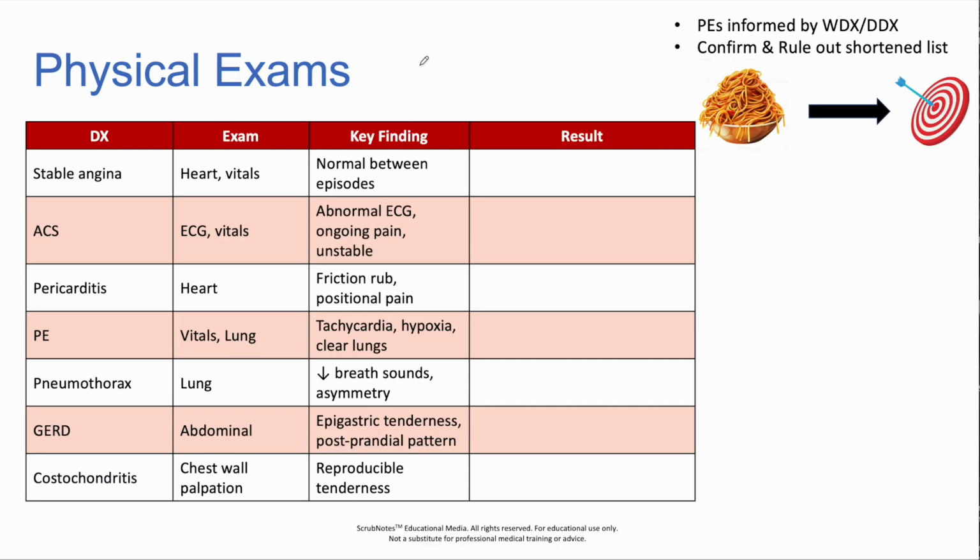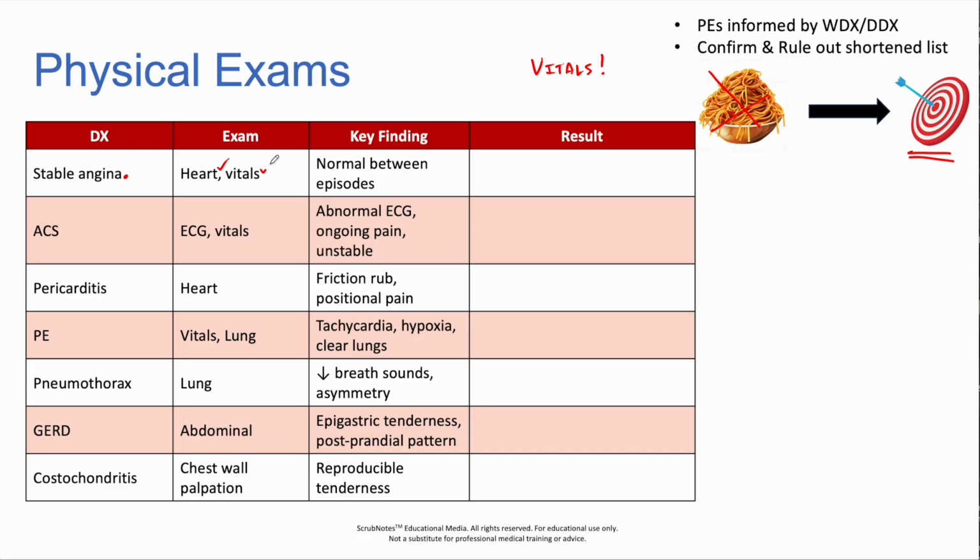In an OSCE exam, your goal is to assess for stability and support or refute your differentials. So don't forget key exams like vitals, general observations. The point is you're using your PEs to be informed by your working diagnosis and your top differentials, as opposed to just a spaghetti mess and hoping something works. You want to show a targeted approach. So let's dive into our potential DDXs with this table here and how that might look for our example patient.